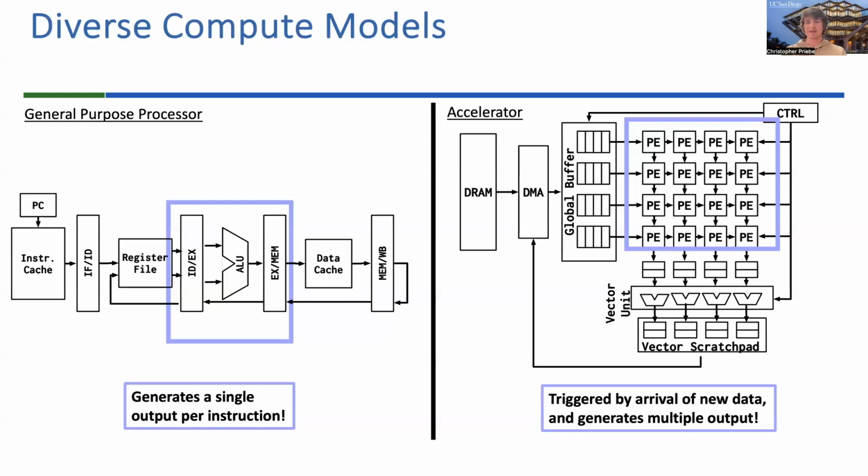However, when we're looking at a DNN accelerator like the one on the right, the example here is a systolic array, and we can do an entire matrix multiplication in one instruction with a systolic array. So now, instead of just easily being able to put everything into the finest granularity, we need to be able to target these coarser compute granularities if we want to fully leverage the abilities of these domain-specific accelerators.